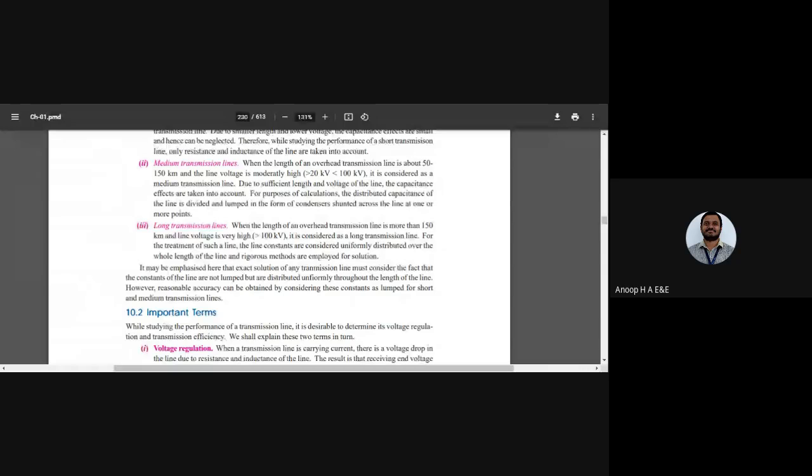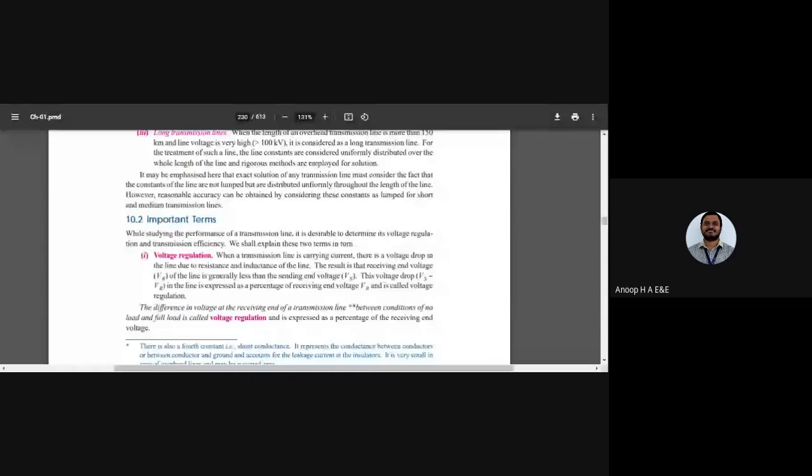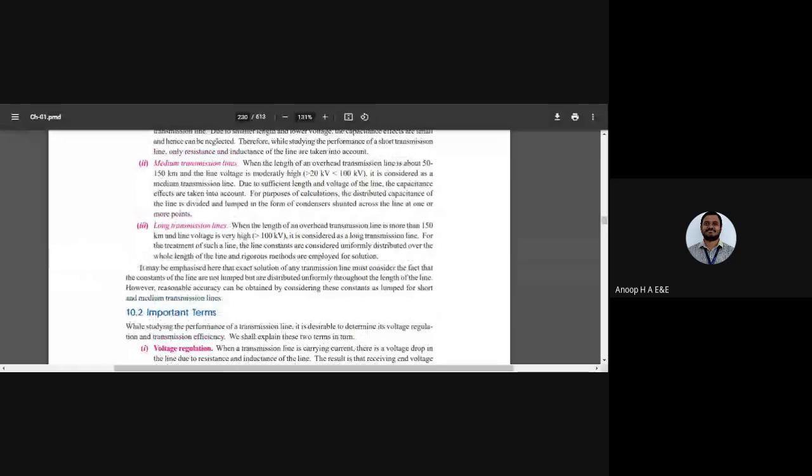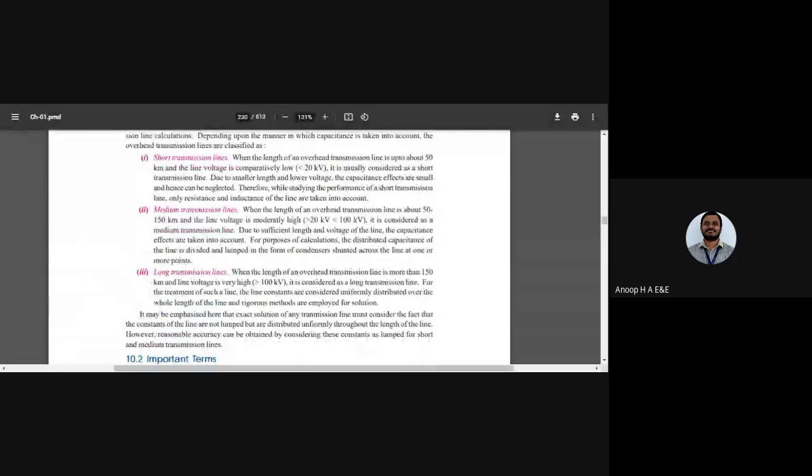Next, we have long transmission lines, where the length of the overhead transmission line is more than 150 kilometer, and the line constants are uniformly distributed over the length of the transmission line. We have derivations for all three transmission lines, and we have one more classification in medium transmission lines. I'll tell you once I have the derivation concept discussed.